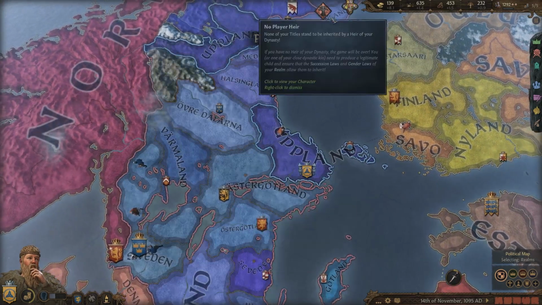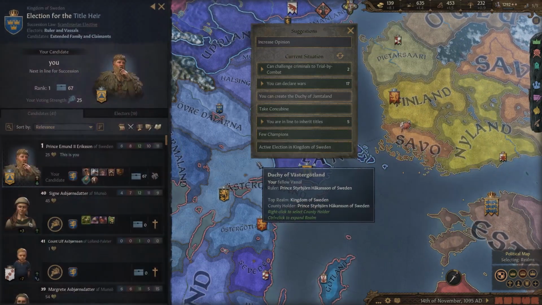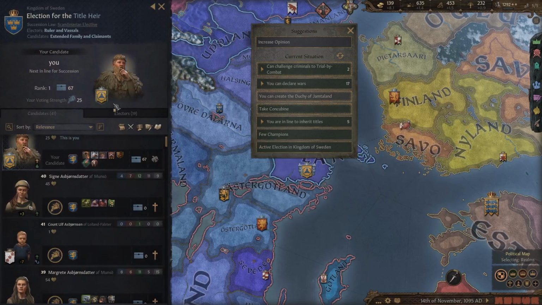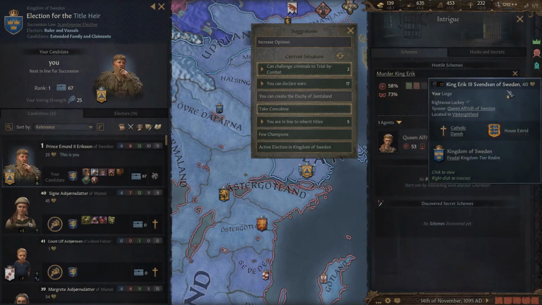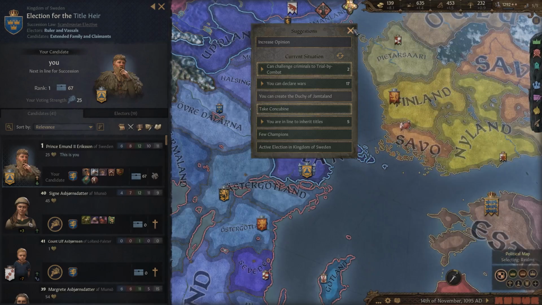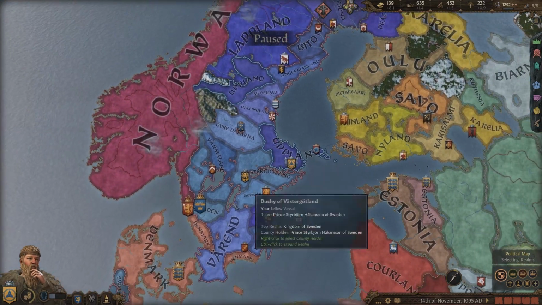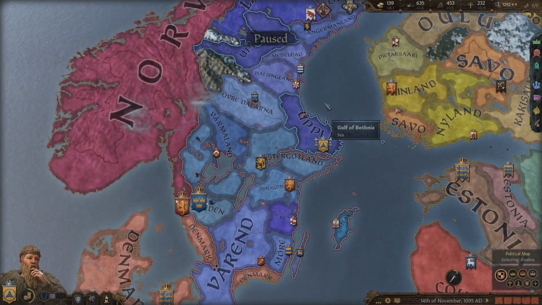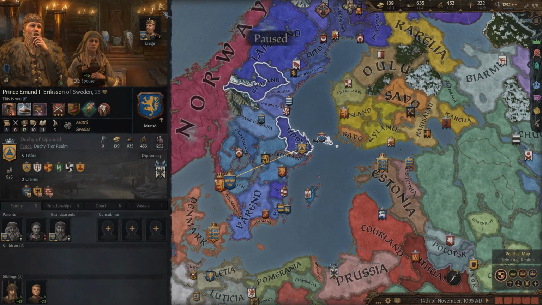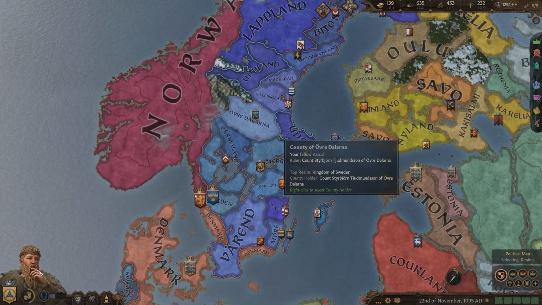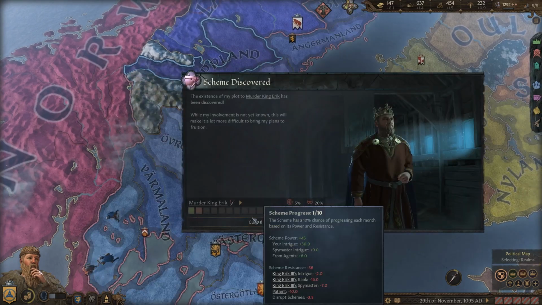And then another thing is I was looking at the election, and we are actually finally ranked number 1 in the election. So I quickly started a murder scheme against the King of Sweden. We are truly right back to the beginning of the game, and if this murder scheme goes through and we are number 1, we'll re-get the whole Kingdom of Sweden yet again. But this time we'll actually be young enough to hopefully hold it for ourselves. So that's our goal in the immediate short term here.